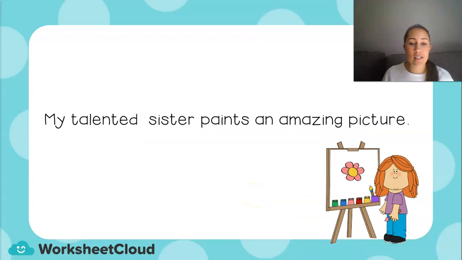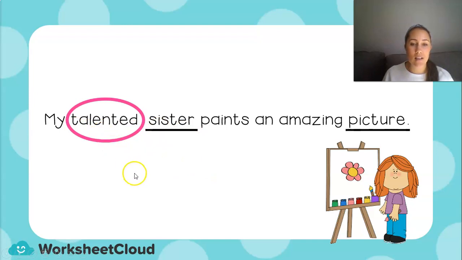My talented sister paints an amazing picture. And here's my sister, and she is busy painting. So let's see which words in this sentence are nouns. My sister, because I can see her, and picture, because I can touch a picture and it is a thing, and sister is a person. Now, are there any words that describe my sister, my talented sister? And are there any words that describe the picture, an amazing picture?